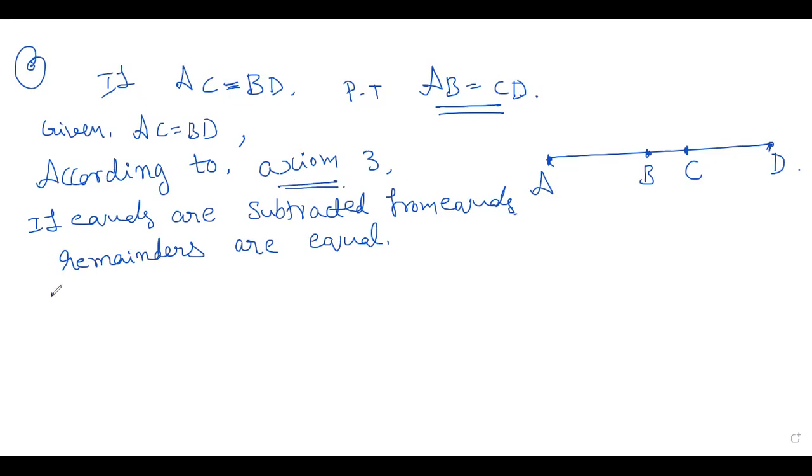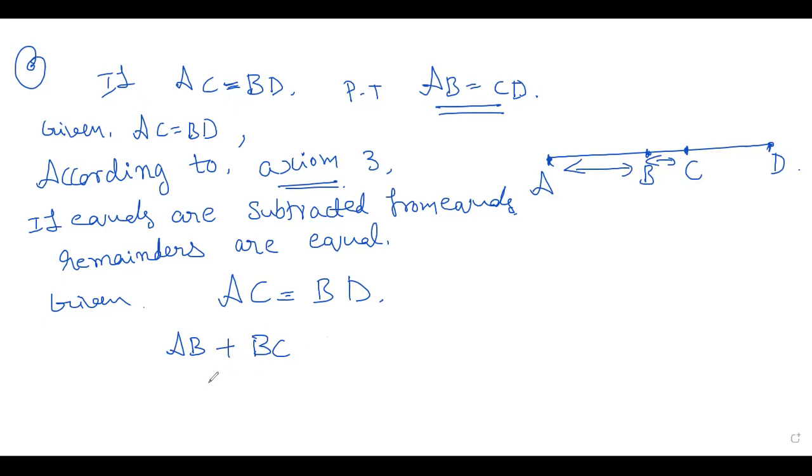So now given, what is given here? AC is equal to BD, right? So now from the figure, how can you write AC? AC is equal to AB plus BC, right? How can I write AC? AB plus BC.